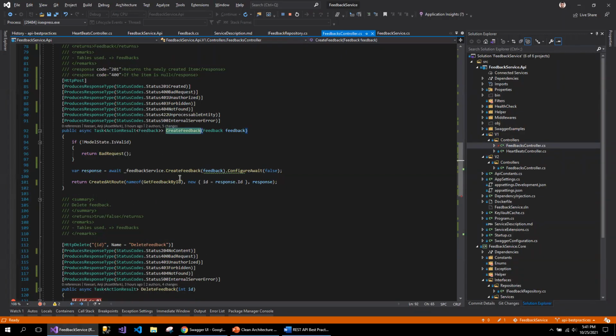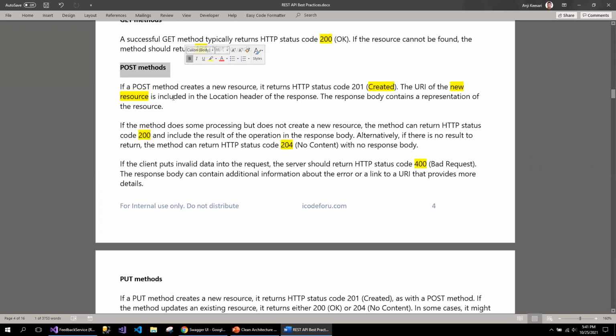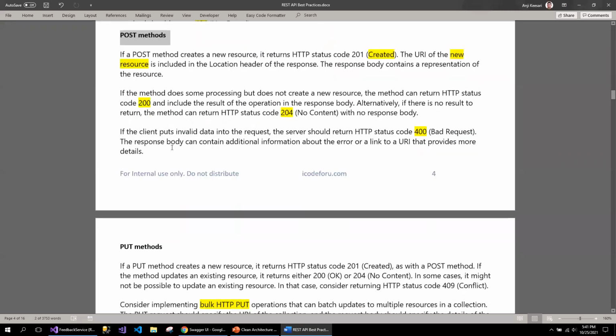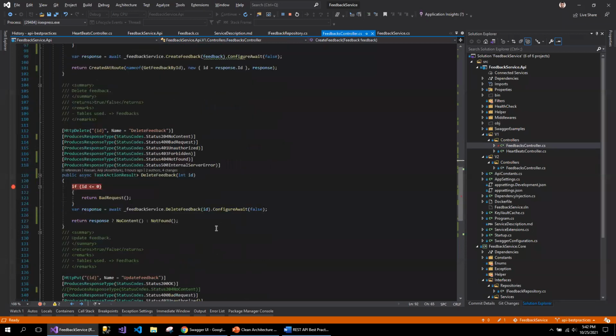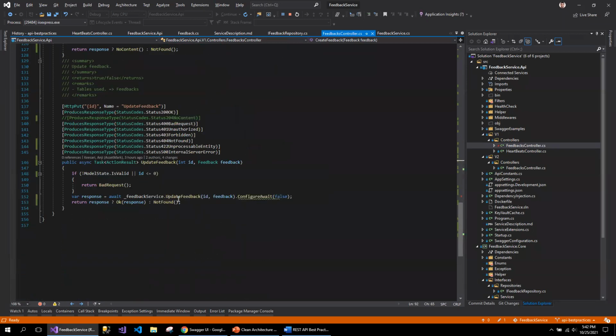So those are the best practices that can be followed when you are writing the post method, depending on the need. Now look at the put. Put can also return the 201 when it is actually creating as part of the put. That is rarely done, but otherwise it should return 200 or 204 when you are updating. In my scenario for the update, which is the put, I am returning the status code 200.